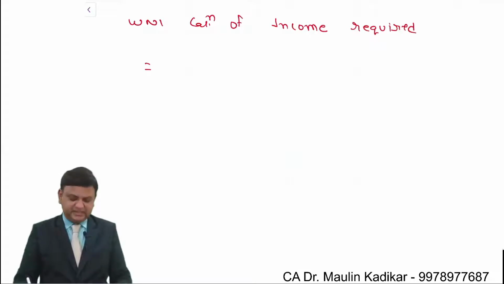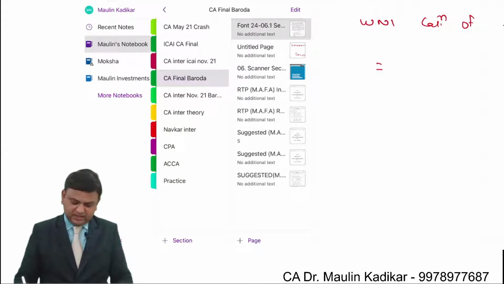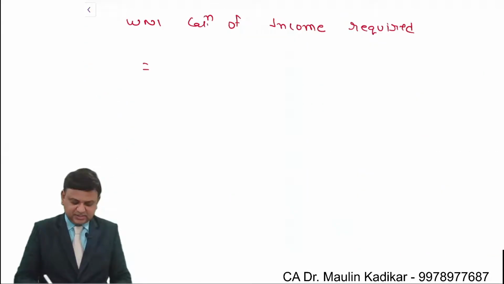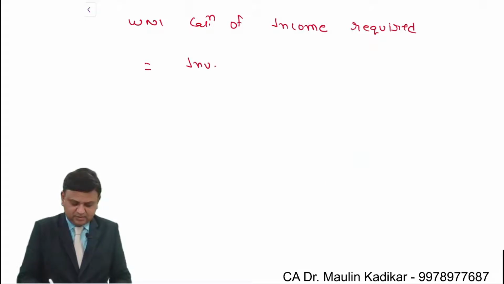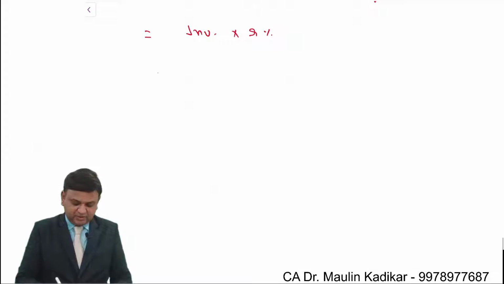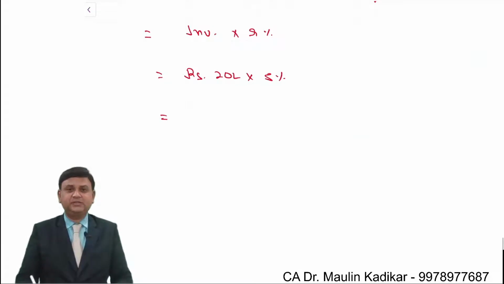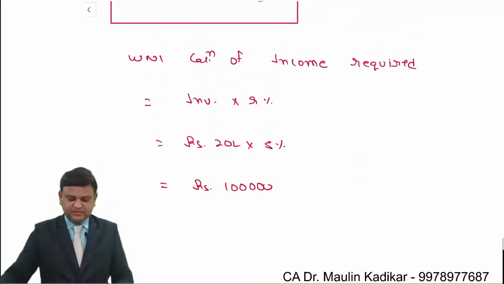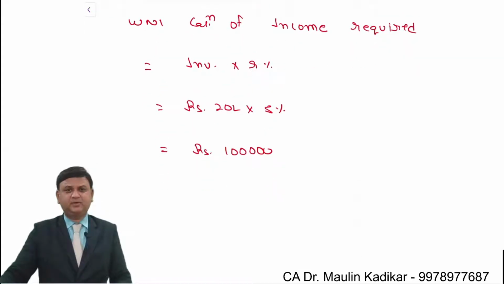Friends, it has been given that the pre-tax income is required at the rate of 5%. So we understand that it is a rate of return on investment. The amount of the investment is 20 lakhs. On that, 5% income is required, which comes to an amount of rupees 1 lakh. That is the first working. This is the net income required.